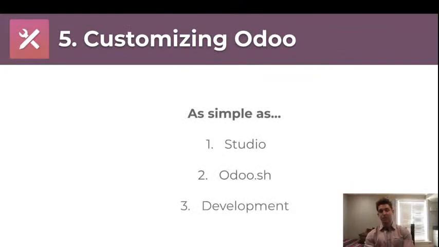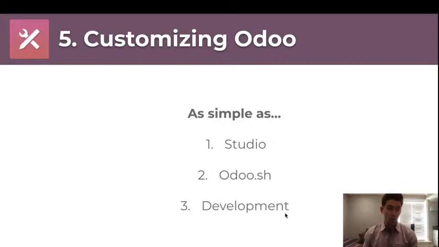Not quite. It's going to get a little bit more complex depending on how complex the configurations you might want to do are. But Studio is going to be a tool that is our in-house, out-of-the-box customization tool. You can edit Odoo with clicks, not code. Odoo.sh is going to be a platform that you can then access and write code in if you want to do more customization yourself. And of course, you could always work with Odoo directly or one of our partners if you have heavier development, heavier code to be written.